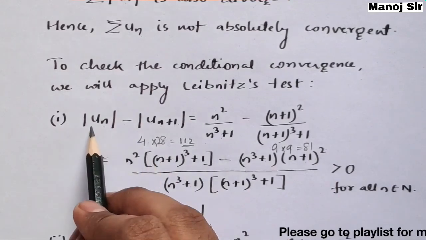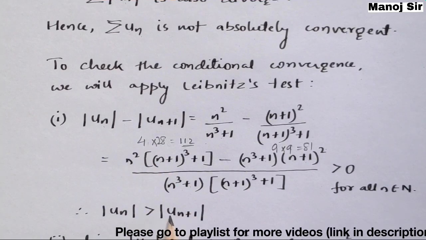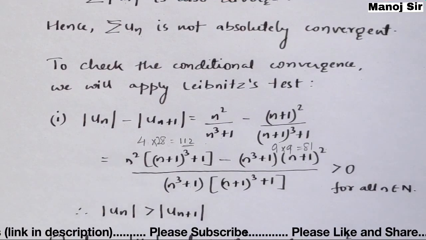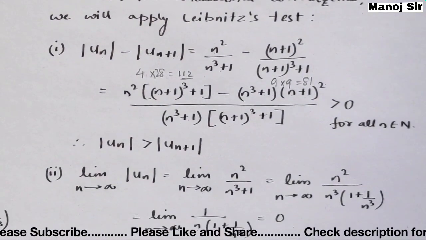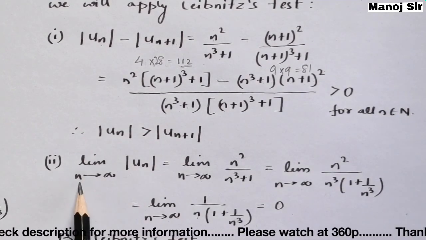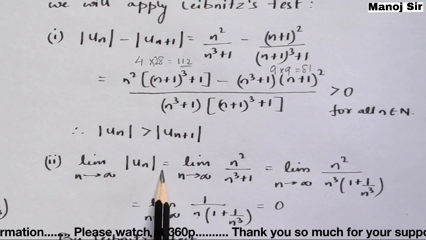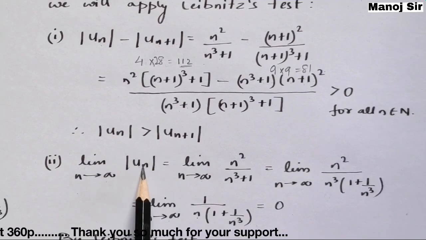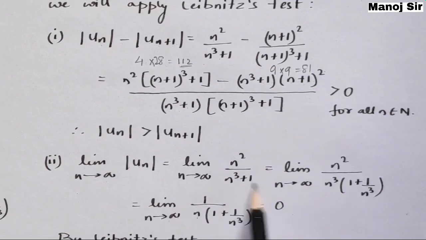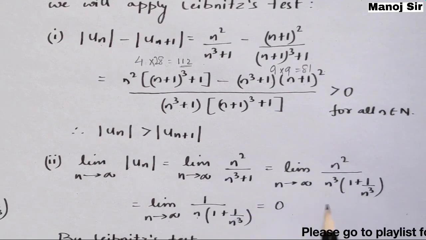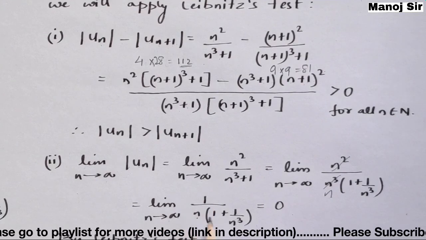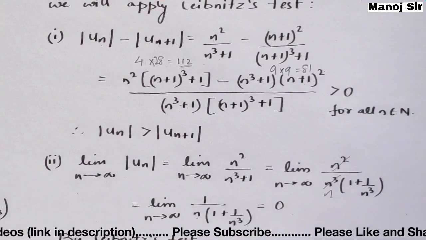So here we can say that modulus of un is always greater than modulus of un plus 1 in this case, for any value of n. After satisfying the first condition, let us find the second condition, that is limit n tends to infinity of modulus of un. What is modulus of un? That is n square upon n cube plus 1. Now take n cube common from the denominator, you will have 1 plus 1 upon n cube. Simply if you solve this part, you will be left with 1 upon n, 1 plus 1 upon n cube, limit n tends to infinity.